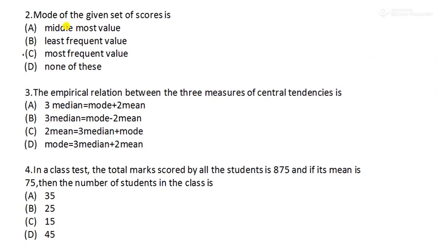Moving to question number 2. Mode of the given set of scores is dash. Just now I said mode is the one with the most frequent value, so this is the answer. The most frequent value is the mode.